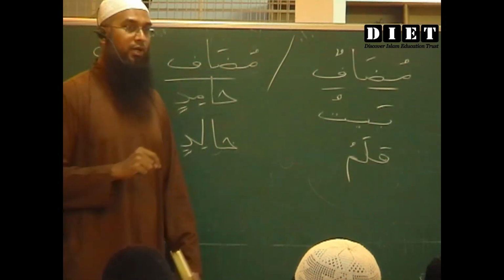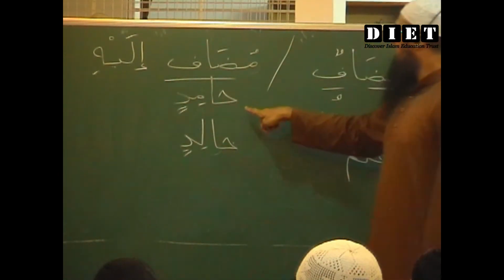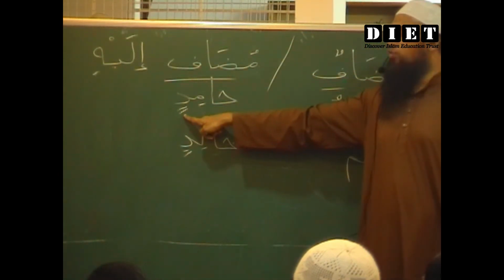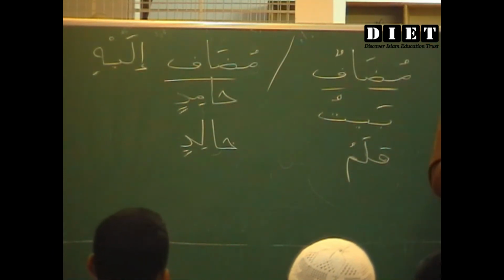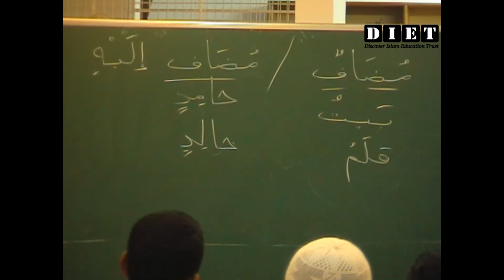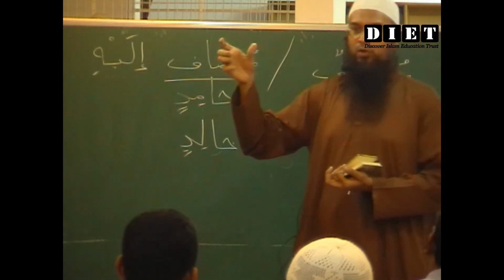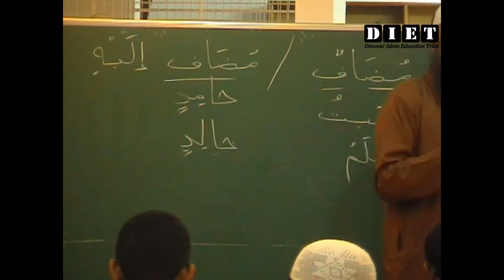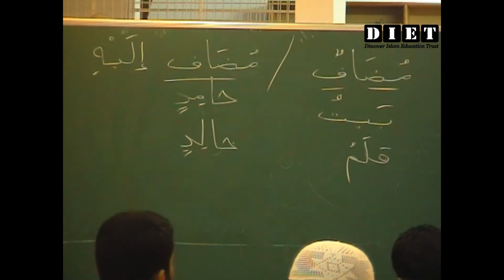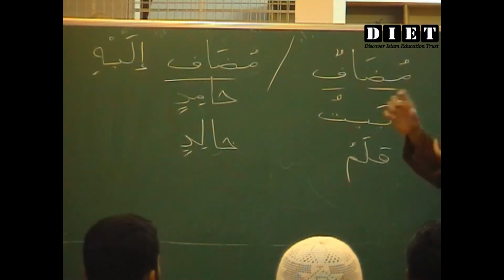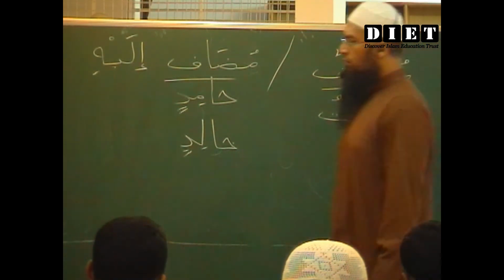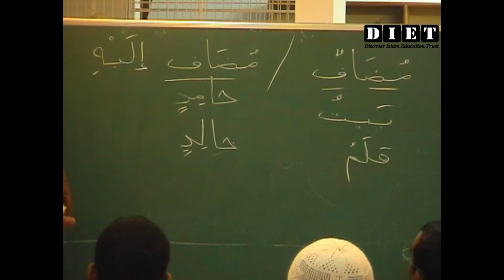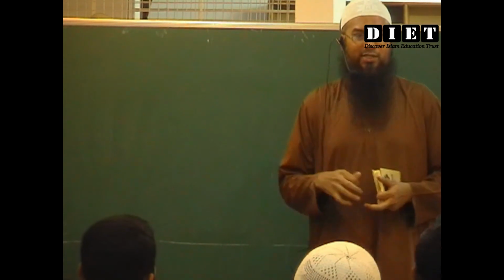So what we try to explain here is that this end portion which you find will keep on changing, like kitabun, kitaban and kitabin. It keeps on changing. So you have to understand why it comes in the state of marfu, why it is in the state of mansub, or why it is in the state of majroor. Sometimes when you want to discuss why it is in this state, then we will explain the grammatical rule. That's it. Now, why does it become Muhammadan?